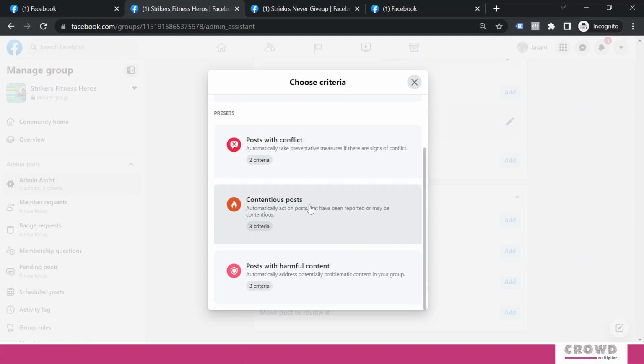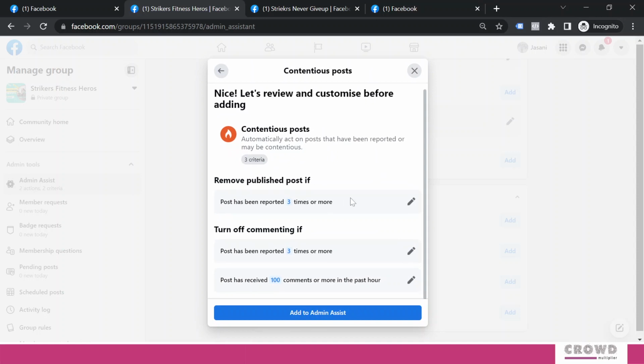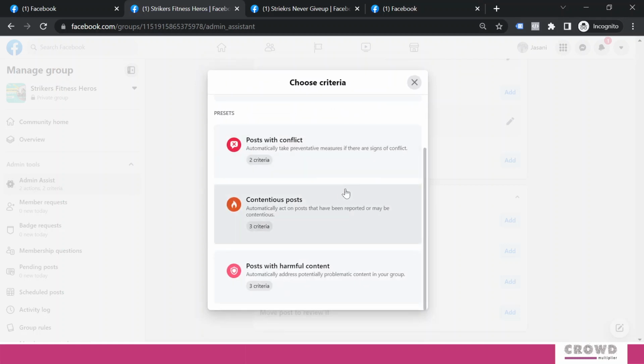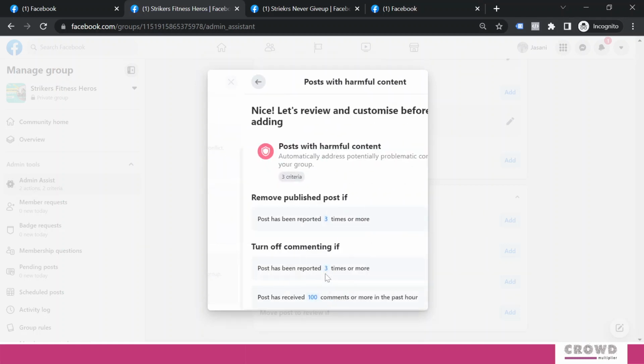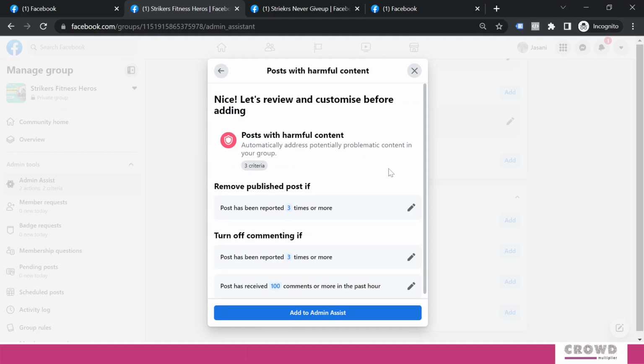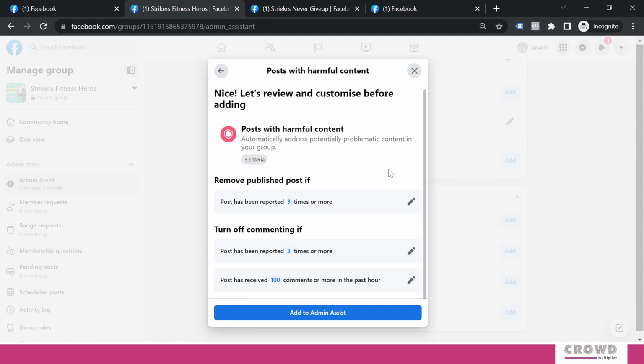Second is contentious post. Over here again you can see post has been reported 3 times, post has received 100 comments. So these are again similar criteria. Post with harmful content. By and large, Facebook decides whether this content is harmful or not with their machine learning. But if you want to do anything different, then you can come over here and select post has been reported 3 times or more, then remove that post from your group. If members are reporting, then there must be something which is harmful. Turn off commenting, we have already seen this.